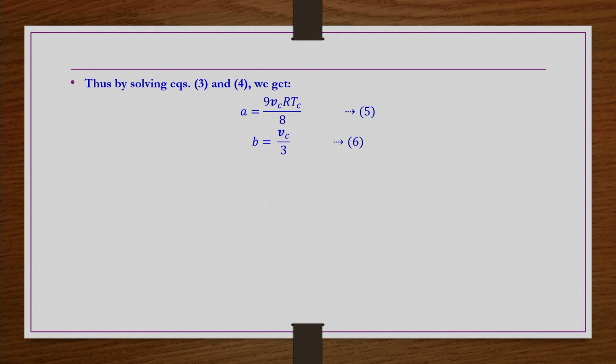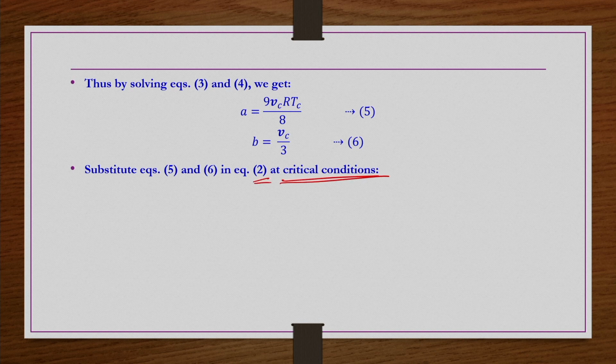So, by solving equations 3 and 4 we get a equals this one and b equals this one. Now, substitute equations 5 and 6, that is constants a and b, in equation 2, but at critical conditions. What is equation number 2? It is nothing but P equals RT by (V minus b) minus a by V square, but at critical conditions.